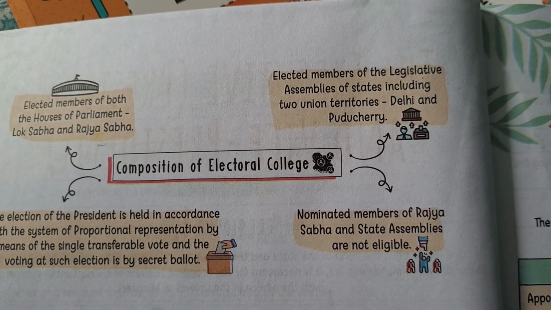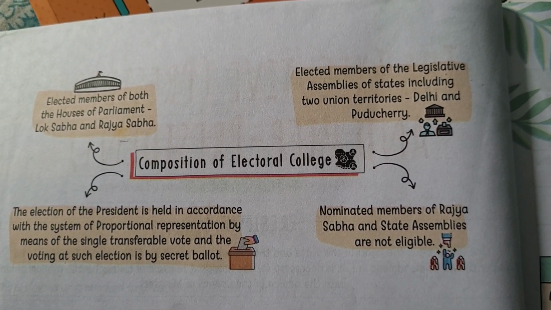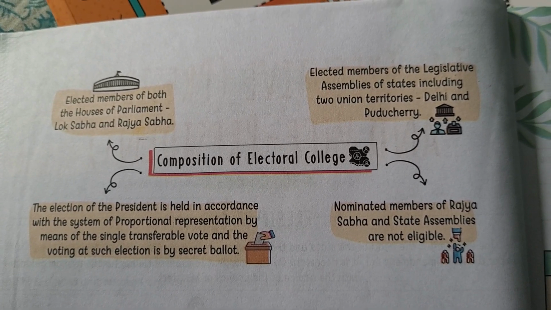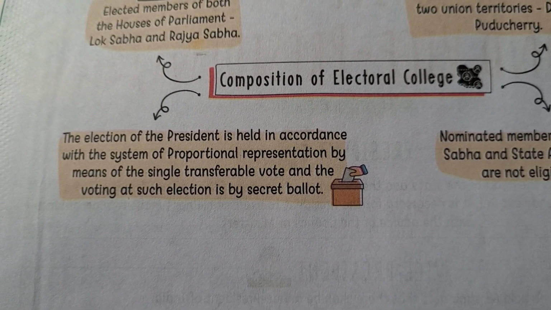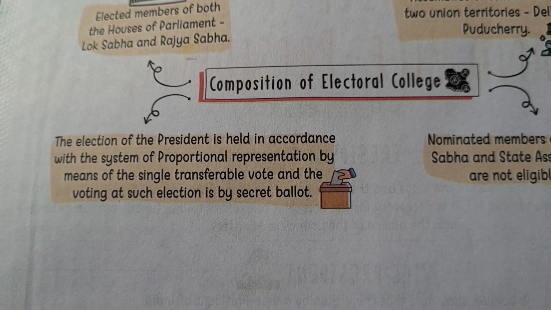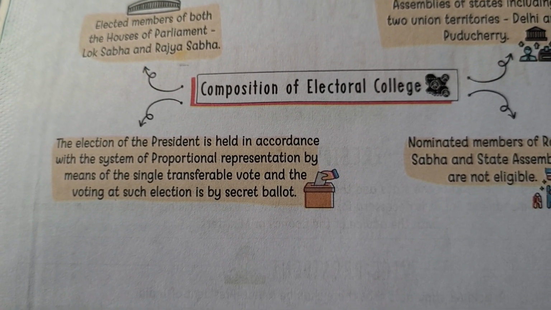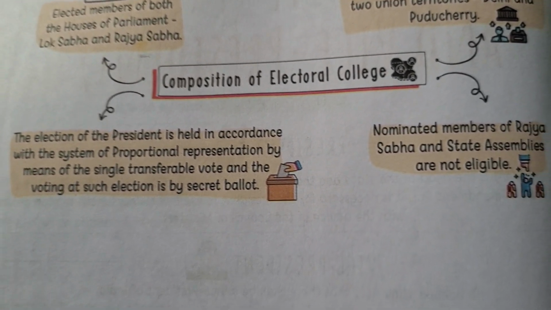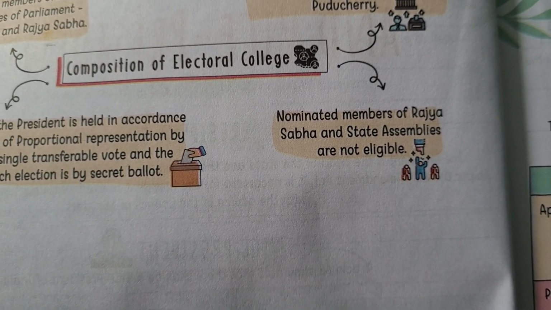Next is elected members of the legislative assemblies of states including 2 union territories, Delhi and Puducherry. Then the election of the president is held in accordance with the system of proportional representation by means of single transferable vote, and the voting at such election is by secret ballot. And then nominated members of Rajya Sabha and state assemblies are not eligible.